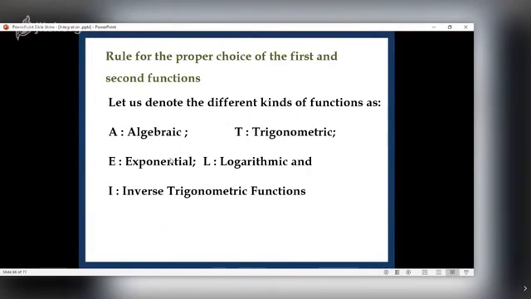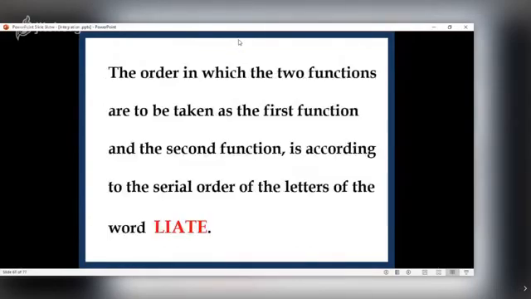I haven't written this in this slide, but the choice of the first and second function is made according to serial order of which word? LIATE. I repeat, this is not a dictionary word. So these are the meanings of letters in this word LIATE. Okay, I'm sorry, this is there in the next slide. I was talking about this LIATE.